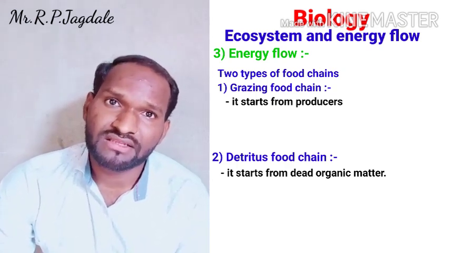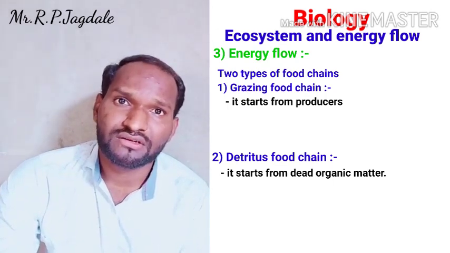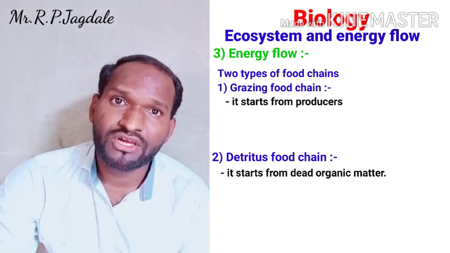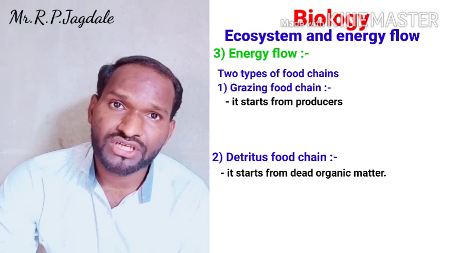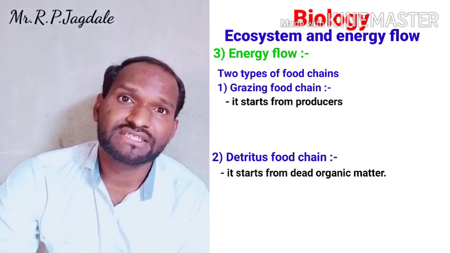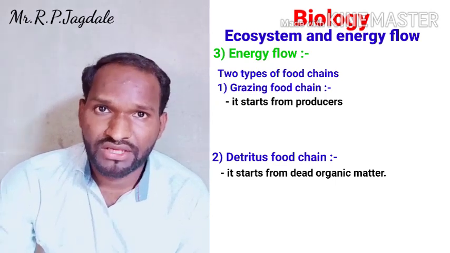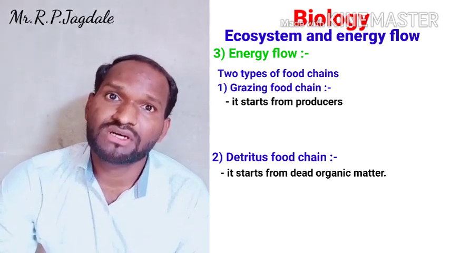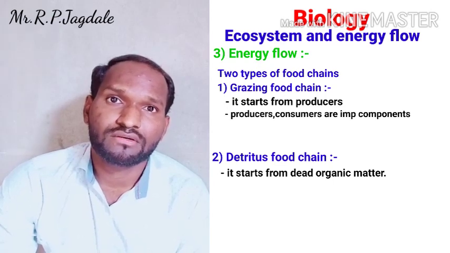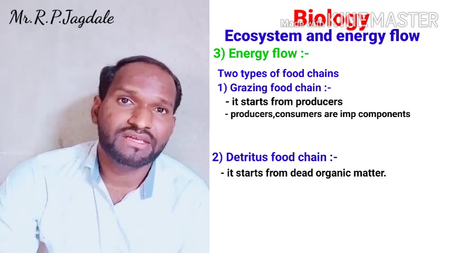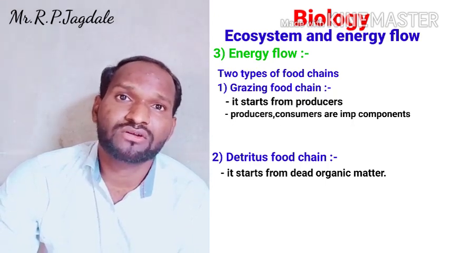Here producers are the starter. Here the dead organic material is the starter. When one of the organisms dies in an ecosystem or in a food chain, then the detritus food chain is going to start. Producers and consumers are the important components of the grazing food chain, and in the detritus food chain, decomposers play the major role.